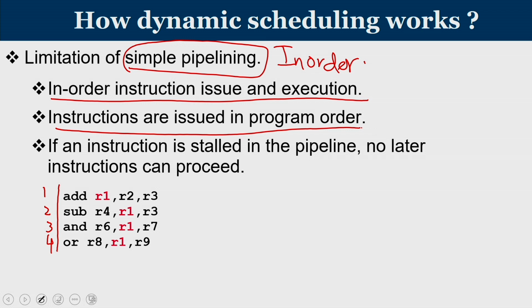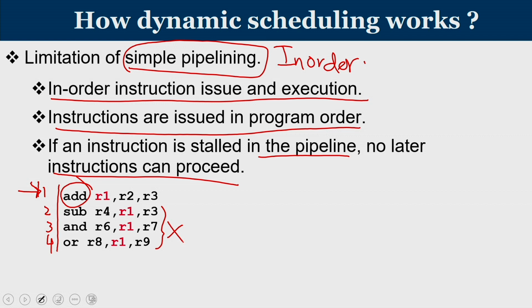Now, imagine that your add instruction cannot proceed, let us say the adder is not available. If an instruction is stalled in the pipeline, whatever be the reason, let it be a structural hazard, then no later instruction can proceed. This will prevent all the subsequent instructions from getting issued.